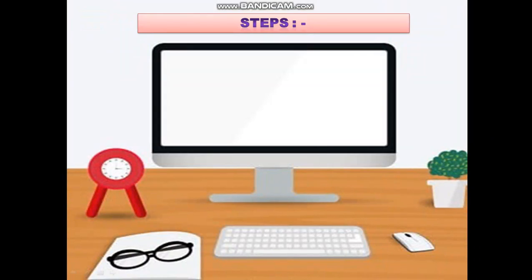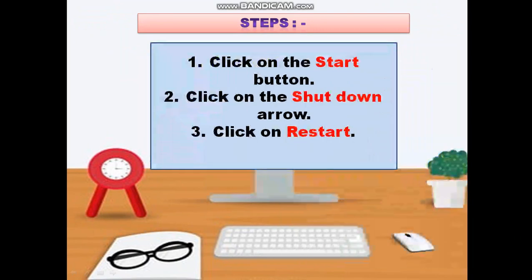Steps. Now let's see the steps of restarting a computer. The first step is to click on the start button. When you click on the start button, the start menu will appear. Then the second step is to click on the shutdown arrow. And the third step is to click on restart.